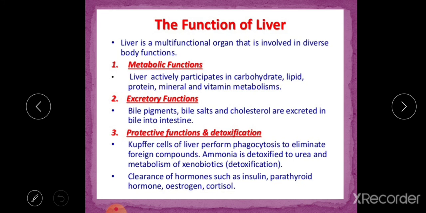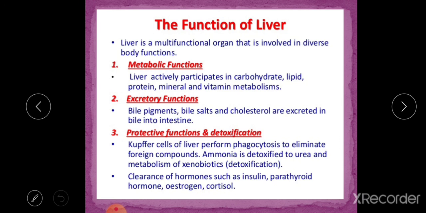The liver is a multifunctional organ that is involved in diverse body functions. It performs metabolic functions. That means the liver actively participates in carbohydrate, lipid, protein, mineral and vitamin metabolism. Next function, excretory function. Bile pigments, bile salts and cholesterol are secreted in bile into the intestine.